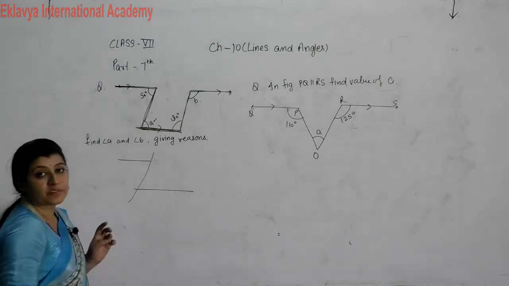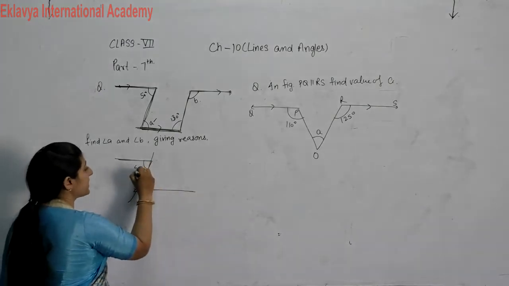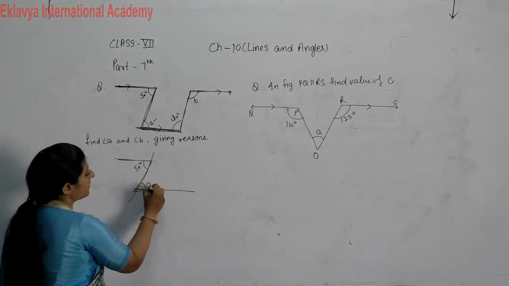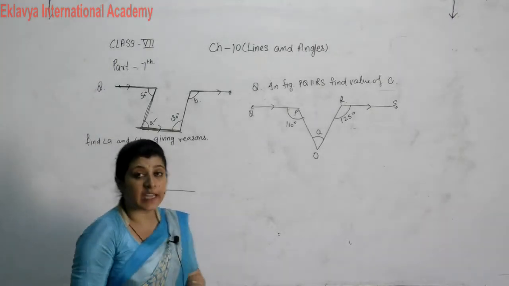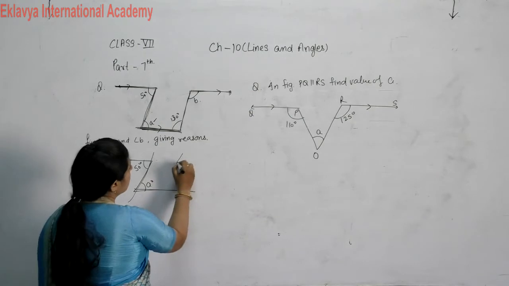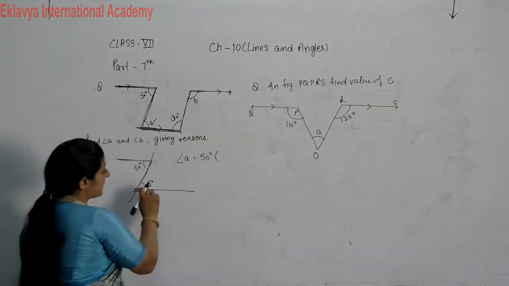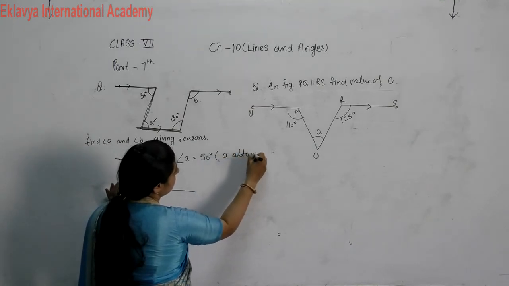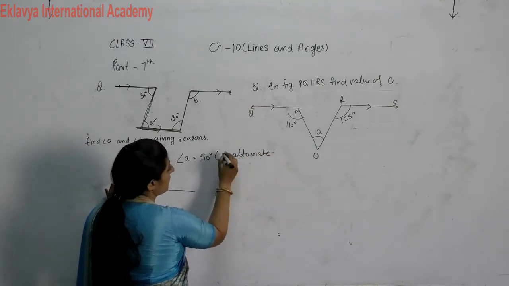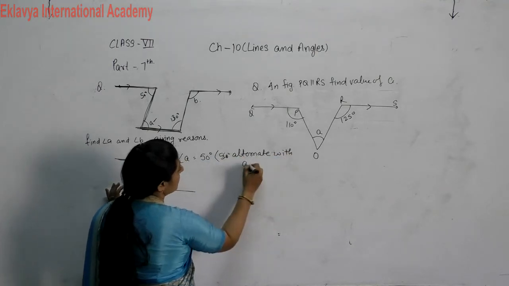When it is forming a Z, these types of angles are called alternate angles. So we can say that angle A is equal to 50 degrees. Reason: alternate angles.